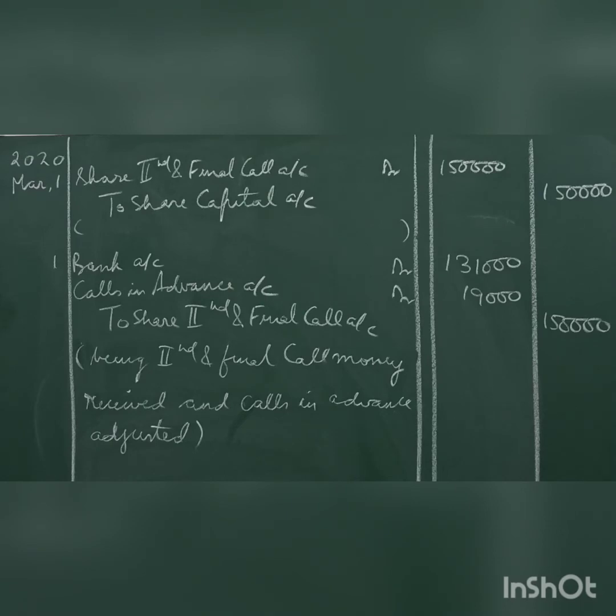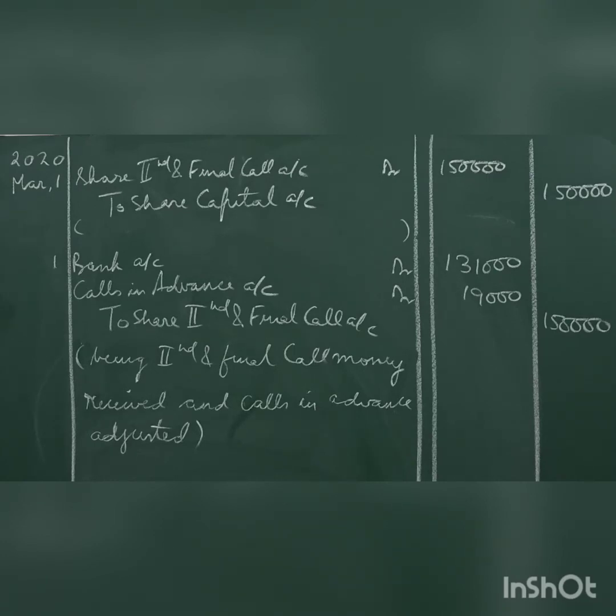On 1st March 2020, the second final call money will become due on 50,000 shares at the rate rupees 3 each. Entry will be share second and final call account debit with 1,50,000 to share capital account. Then second final call money received less 19,000, because with application money, one shareholder who was allotted 8,000 shares had paid in advance for second call out of 24,000.